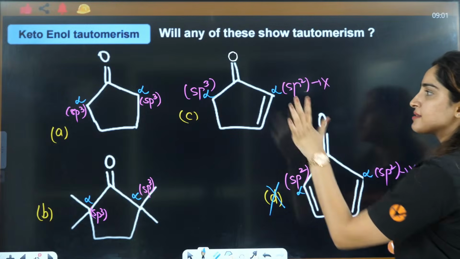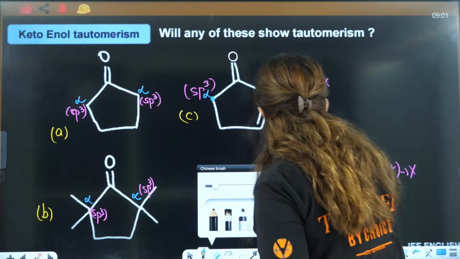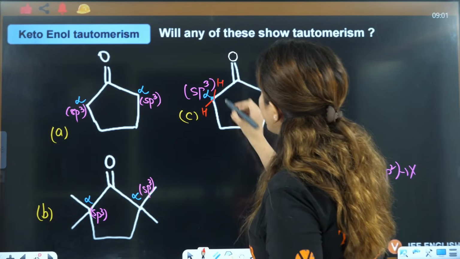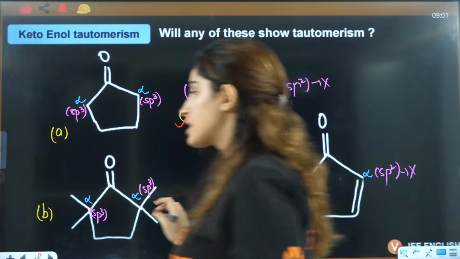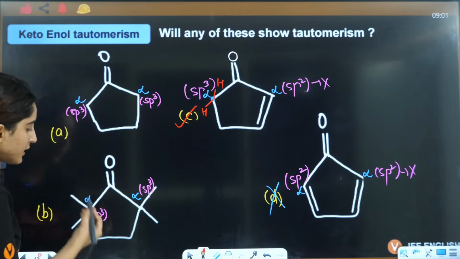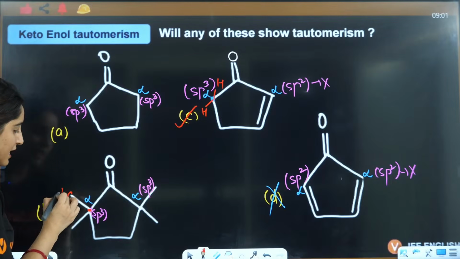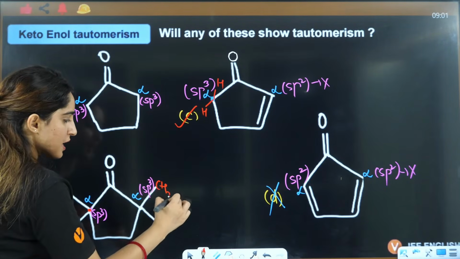Here this has a chance. Now we need to see whether this has any hydrogen or not. So yes, to complete the valency, it will have 2 hydrogens, so it will show tautomerism, right? What about this one? Here it is sp3, but it does not have any hydrogen. Here CH3 groups are attached.